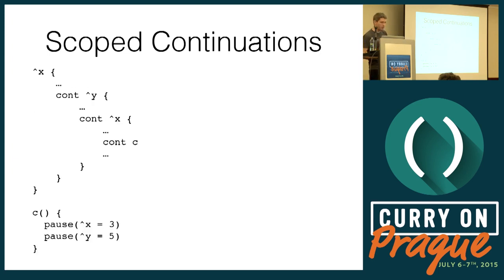One more thing about the scopes, they can be nested, and again, this is very important when we get to composition and how we do it better than monads. So suppose we have this x scope, and then inside it a y scope, and inside another x scope, and inside a continuation C. And C calls pause on the x scope. So C is going to jump to the innermost x scope that surrounds the continuation. So it's going to jump here and not there, because this is the innermost scope. Once it pauses on y, it's going to jump to the innermost y scope. So it's going to jump to this point, because this contains a continuation where the pause was called on y. Okay?